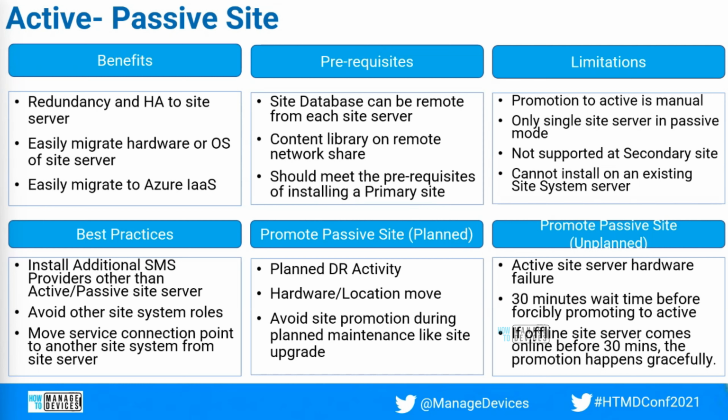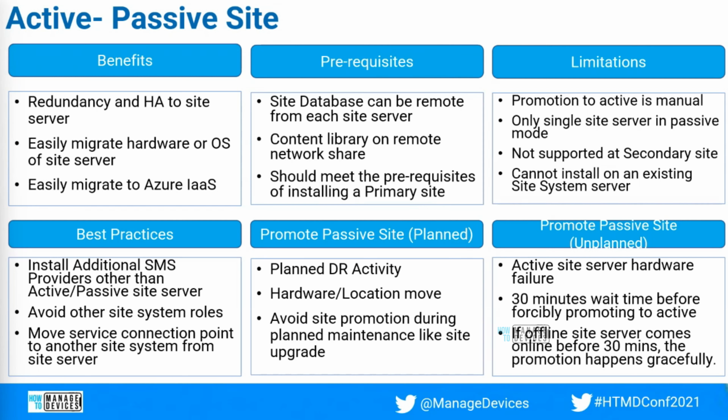Right, now the best practice when you are going for the active passive site is to install an additional SMS provider. That is, apart from the active and passive site, install it on any other server, like a reporting point or software update point, whichever server you would like. That is a best practice. And avoid any other site system roles.